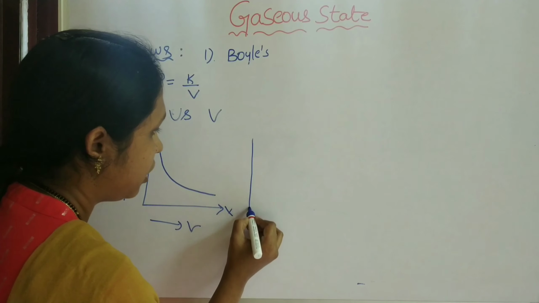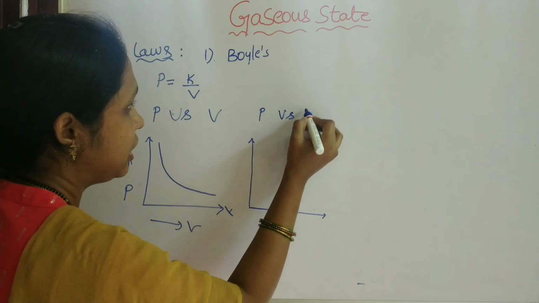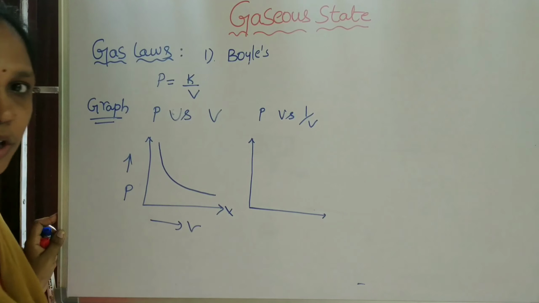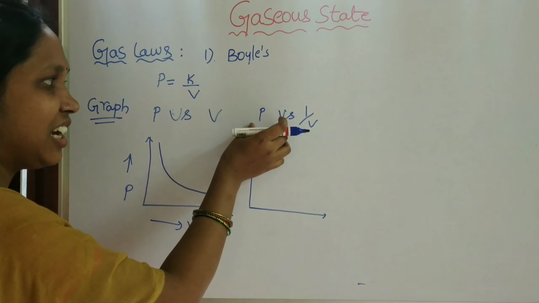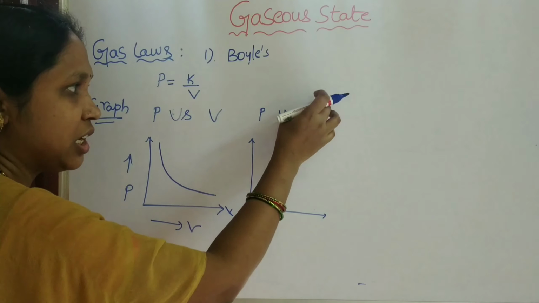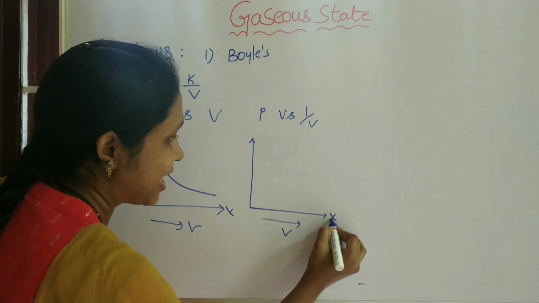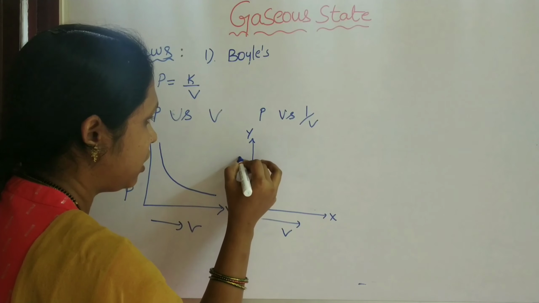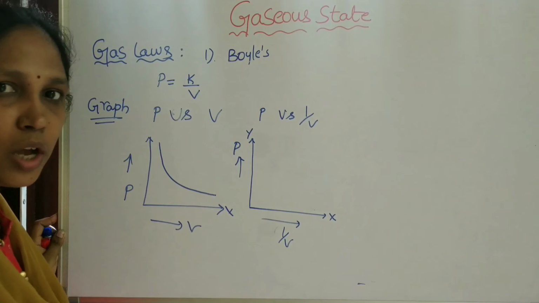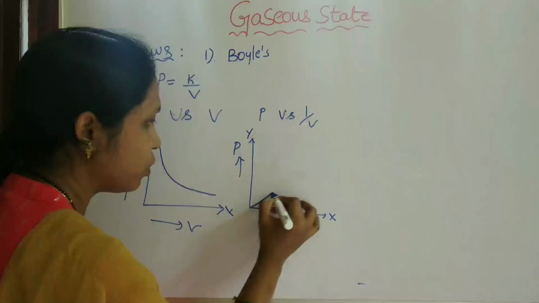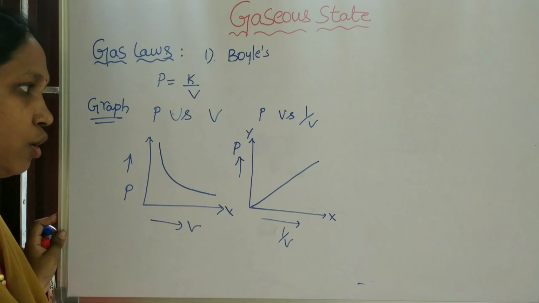If we draw a graph between pressure and 1 by V, the inverse of the volume, what happened? The inverse of the volume is directly related. If the pressure increases, 1 by V increases. So take 1 by V, the inverse of the volume, on the x-axis and pressure on the y-axis. So we will observe a straight line passing through the origin.